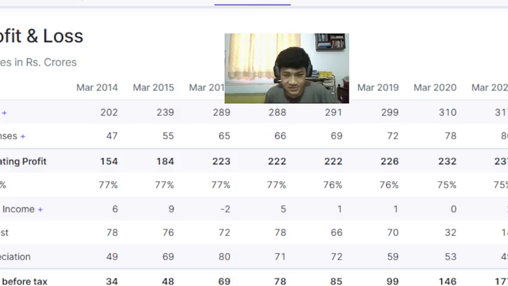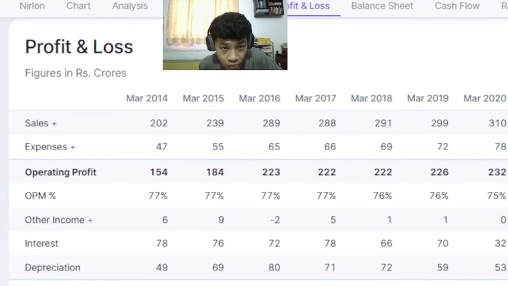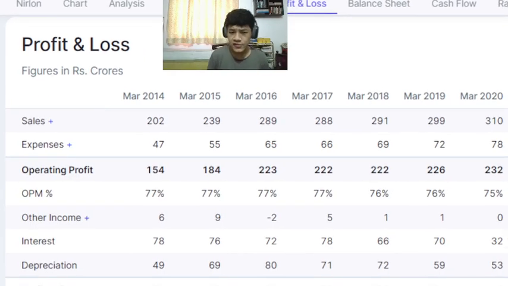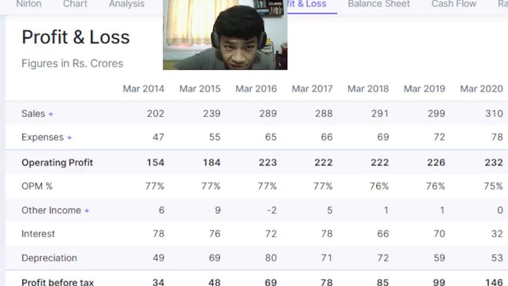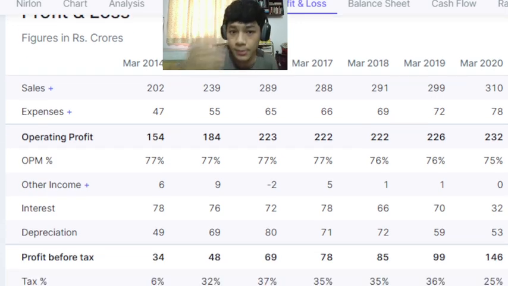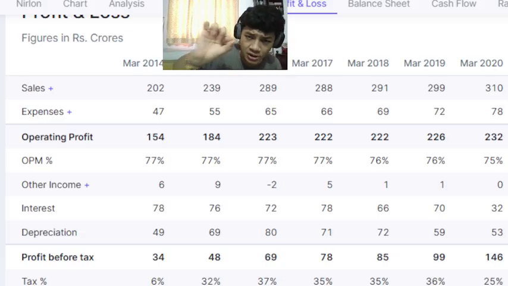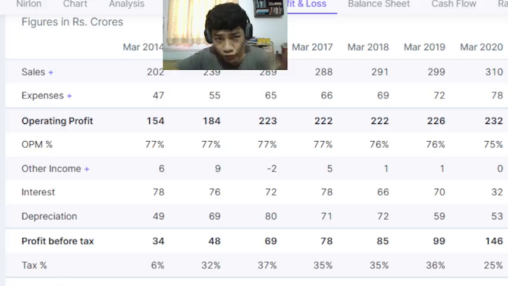So now let's analyze the company's profit and loss. Here we have the company's profit and loss. All these figures are in crores from 2014 all the way to 2025. Here you can see the sales, you can see the operating profit. Before that, you see the OPM percentage, operating profit margin percentage. Operating profit and EBITDA here are the same.